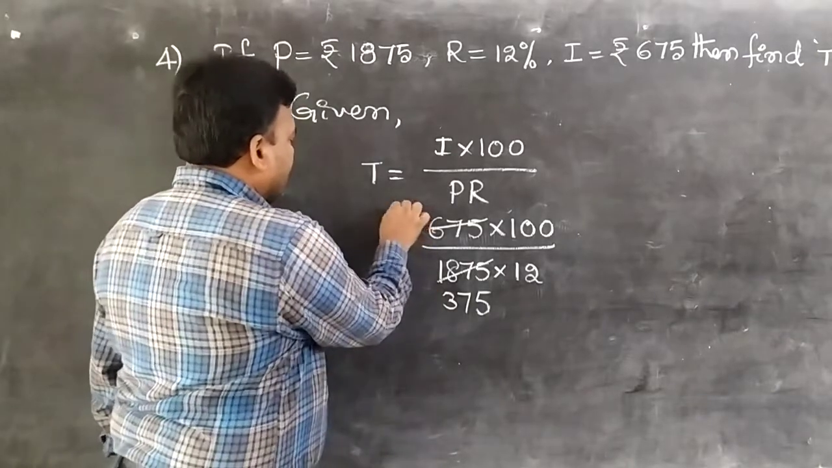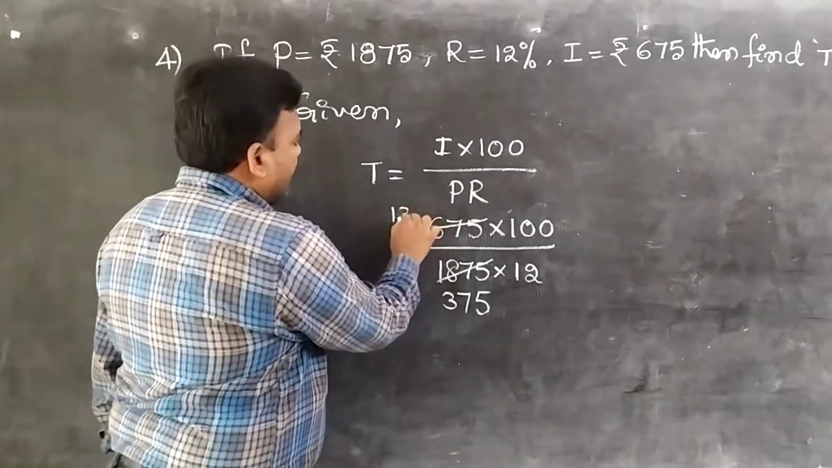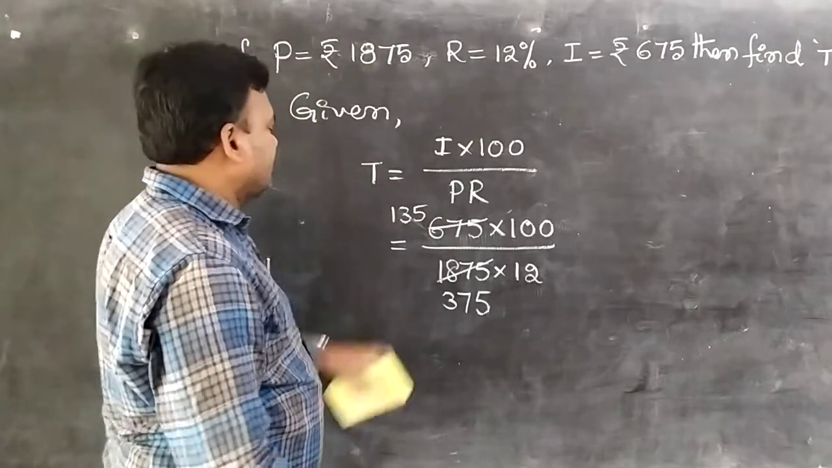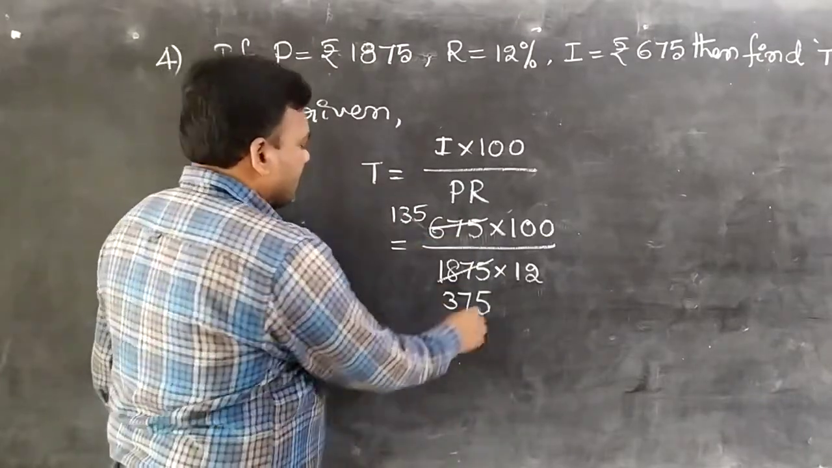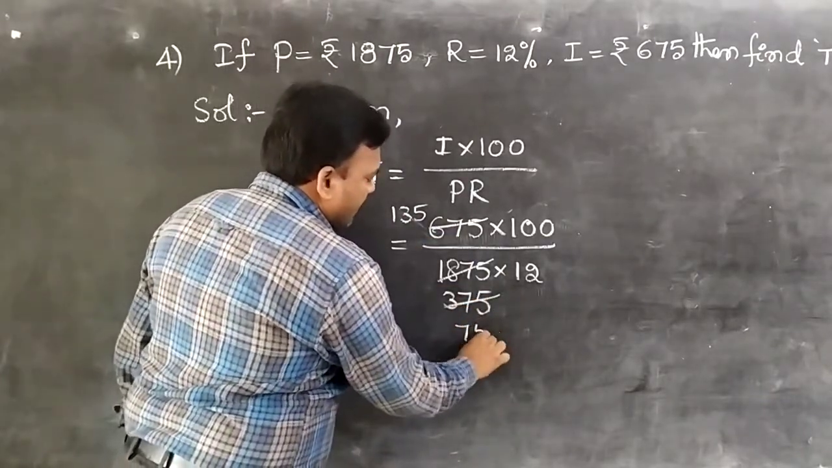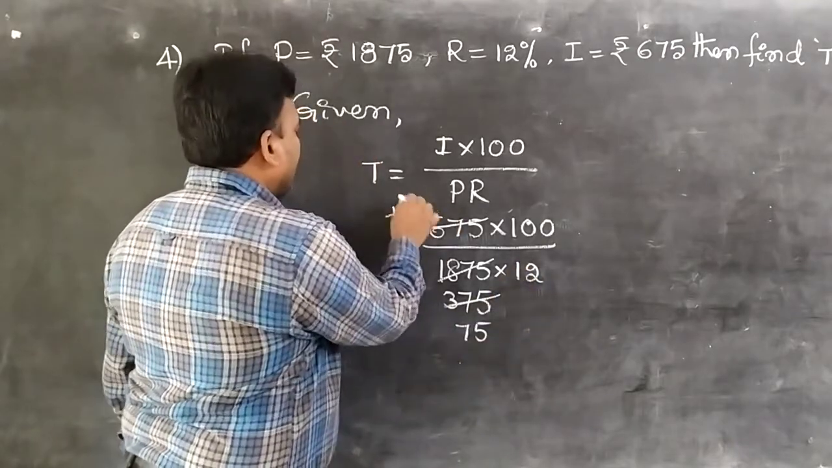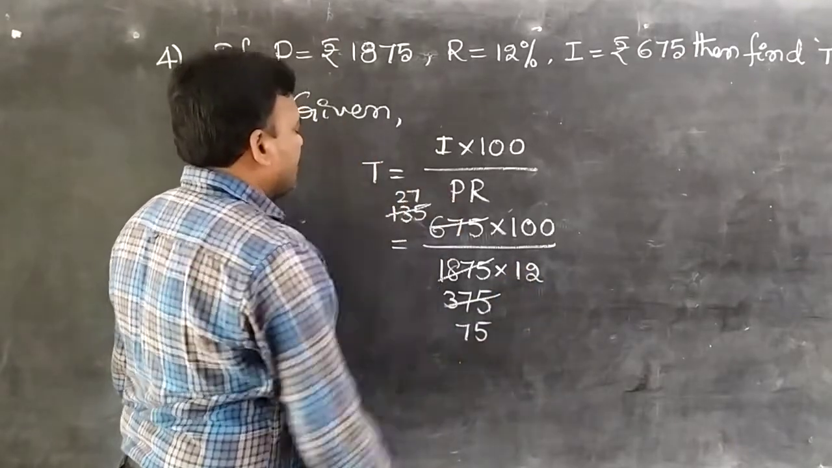So 5 1 is 5. 5 3s are 15. 5 5s are 25. Next one, 5 7s are 35. 5 5s are 25. Here 5 2s is 10. 5 7s are 35.